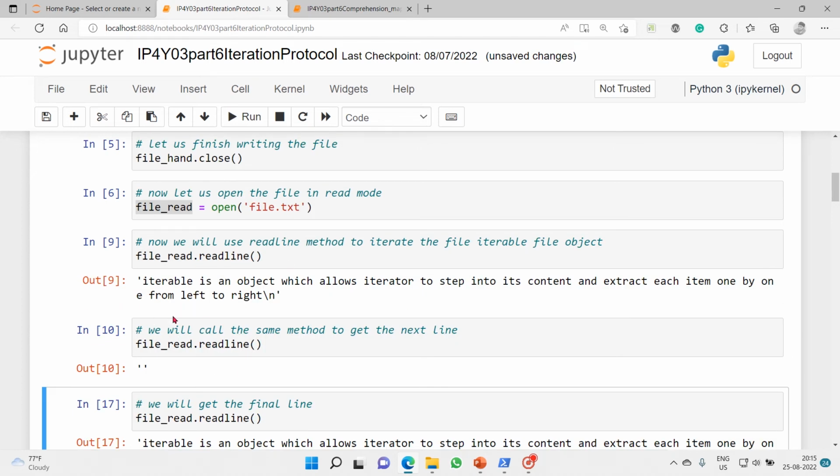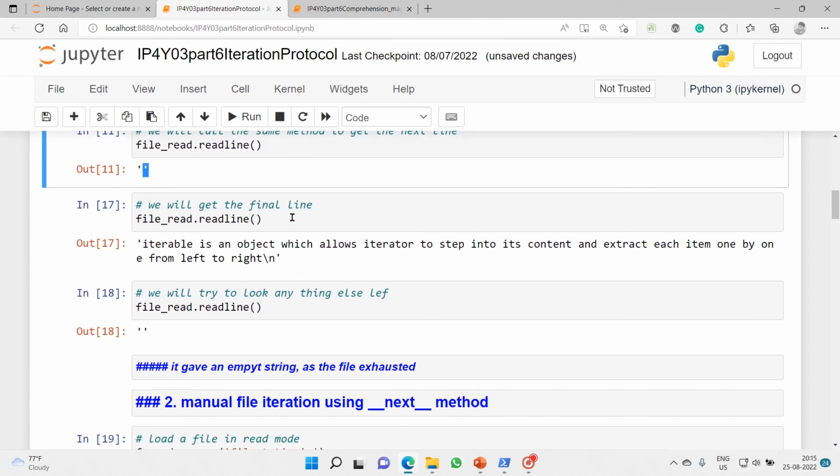After reading all the lines, there is nothing left to read, so it has come up with an empty string. You can see here it is an empty string. Now we will get the final line.